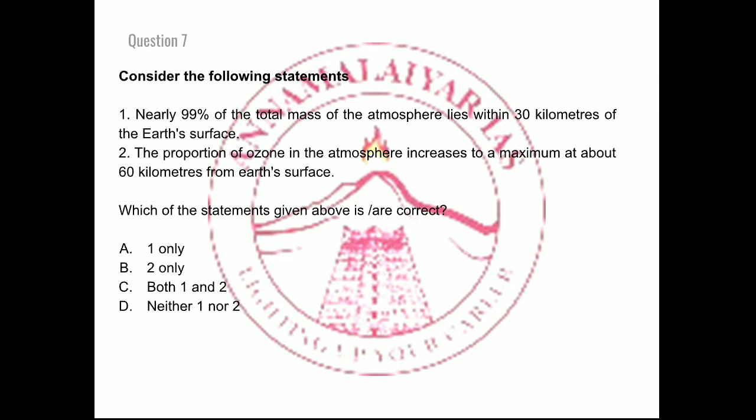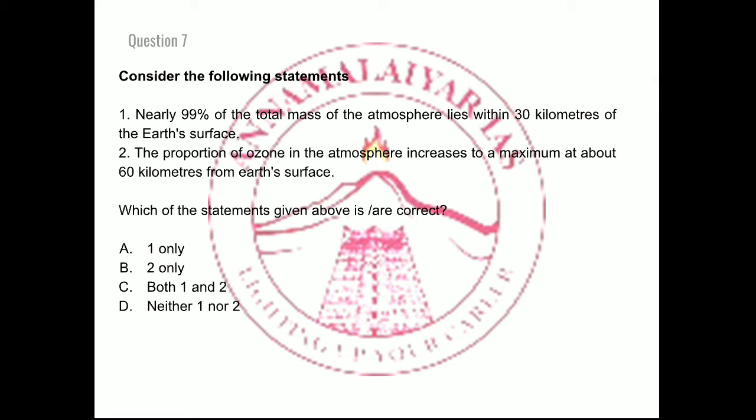And whenever we talk about the ozone layer, which is within the atmosphere, it lies between 20 to 50 kilometers. That is also one among the things that has to be remembered. UV rays are always protected by this ozone layer. So point number 1 is correct and point number 2 is wrong.